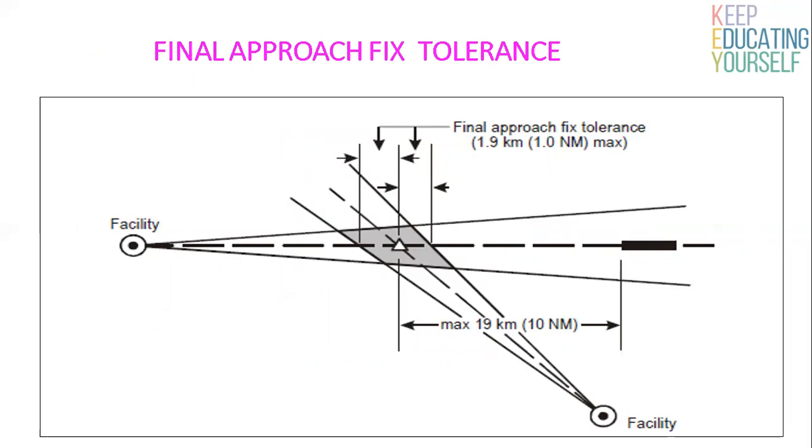Final approach fixed tolerance for non-precision approaches. For use as a FAF, the fix shall be located not further than 10 nautical miles from the landing surface. The fixed tolerance at the FAF crossing level should not exceed 1 nautical mile.